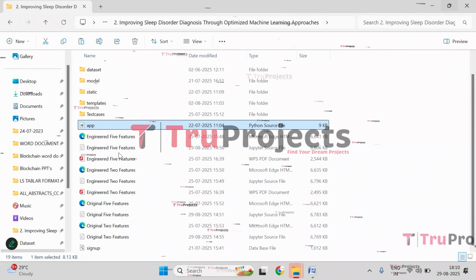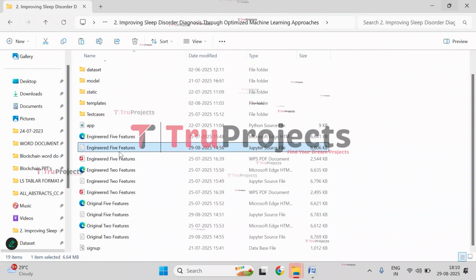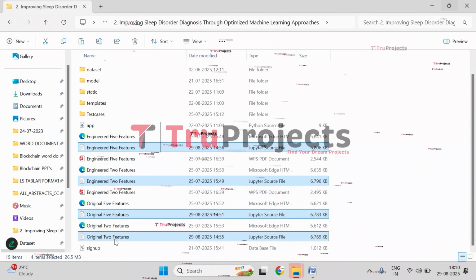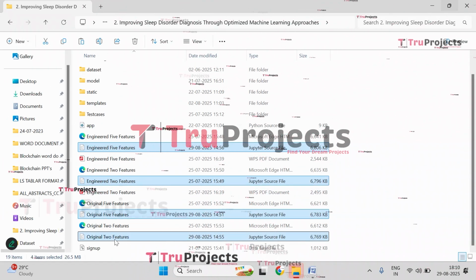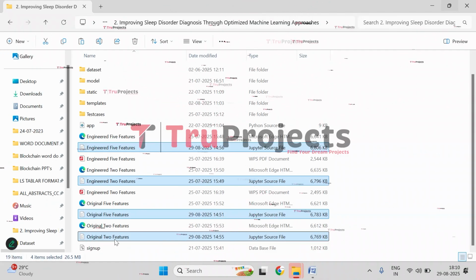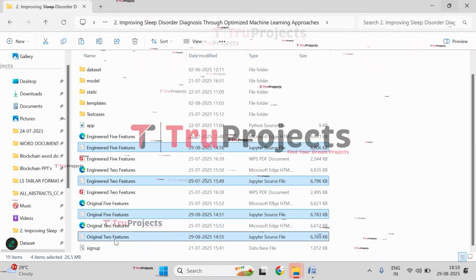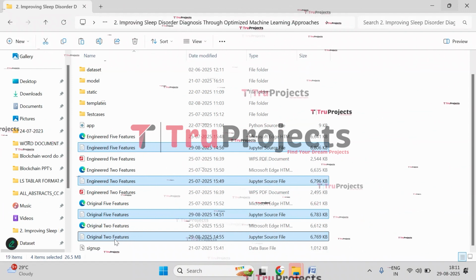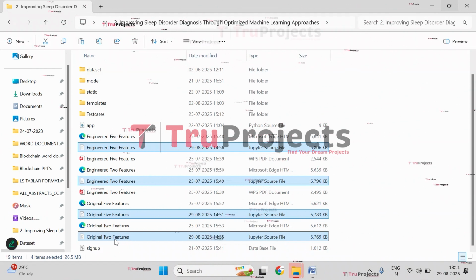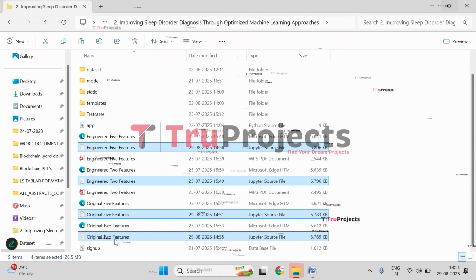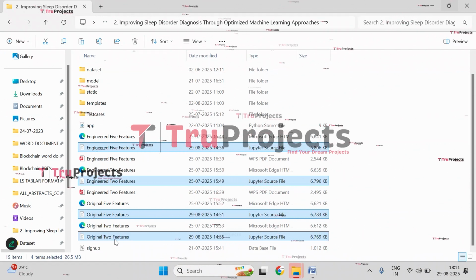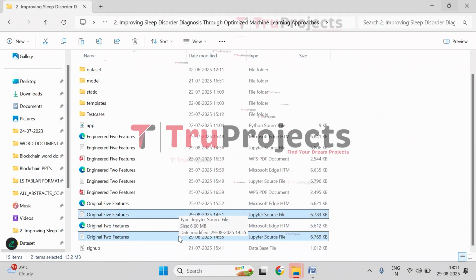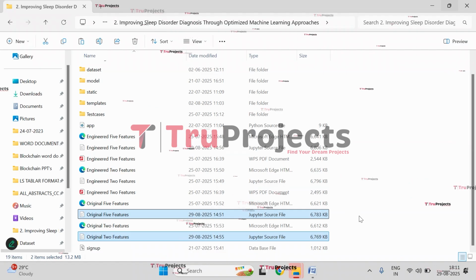And here we have the notebook files. So here we have multiple notebook files, which contain the Jupyter Notebook code. A Jupyter Notebook file contains a combination of code, graphs, and outputs all in one place. It allows users to write and execute code in individual cells, making it a popular choice for data science. So here, in these two files, we have original features on which the ANOVA technique has been applied for feature selection, and then we have trained the models.